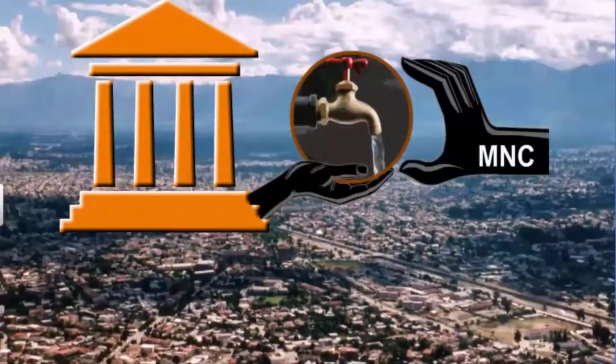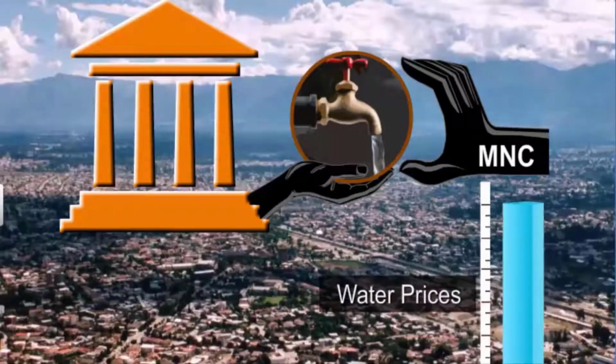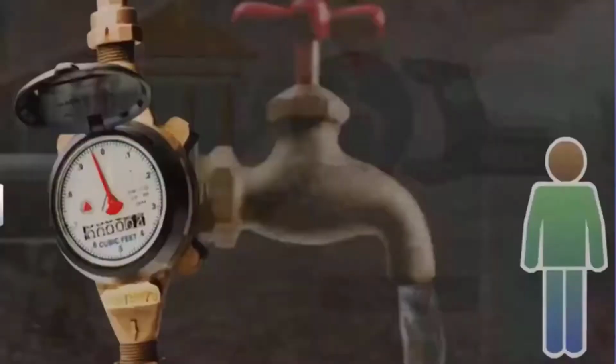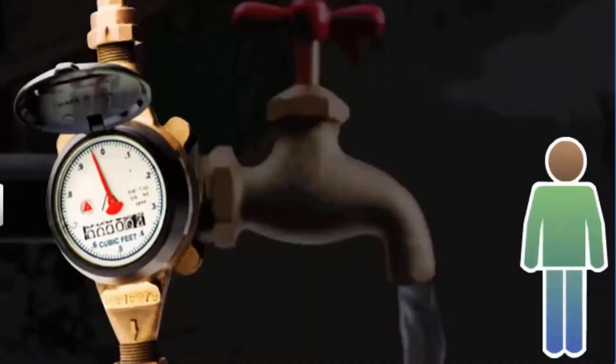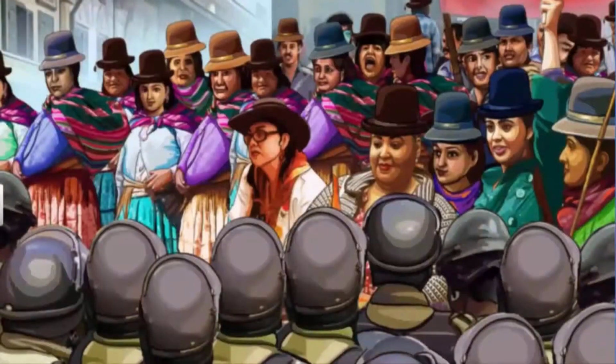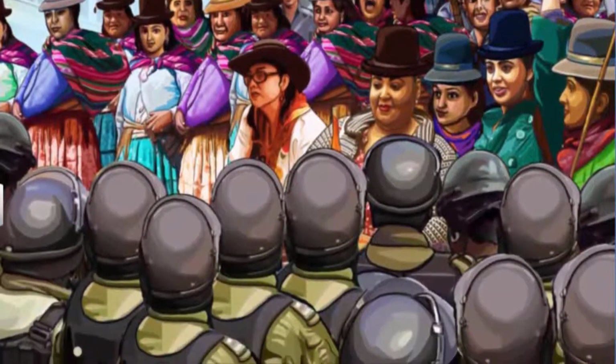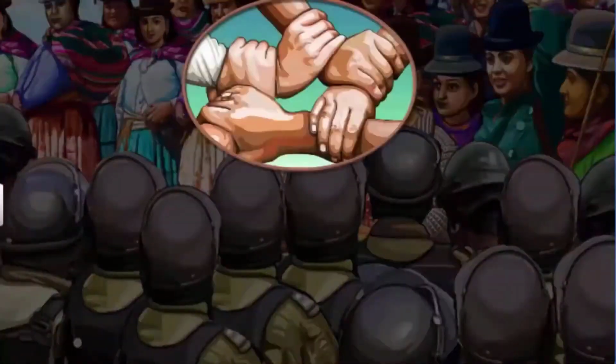The trouble in Bolivia started when the World Bank pressurized the government to give up its control of municipal water supply in favor of multinationals. The government sold the water rights for the city of Cochabamba to a multinational company, who immediately increased the price of water by 4 times. People started to receive monthly water bills of 1,000 in a country where the average income is about 5,000 a month.